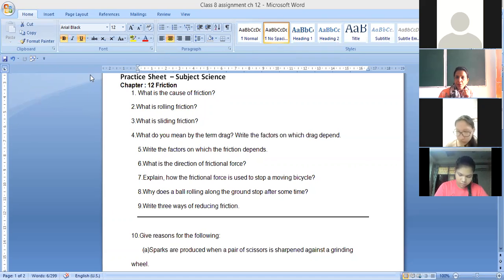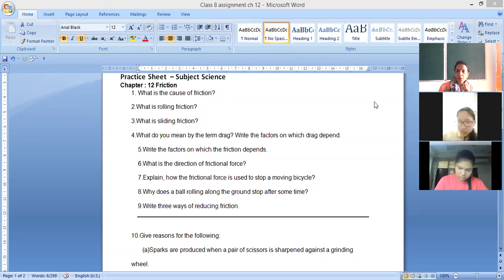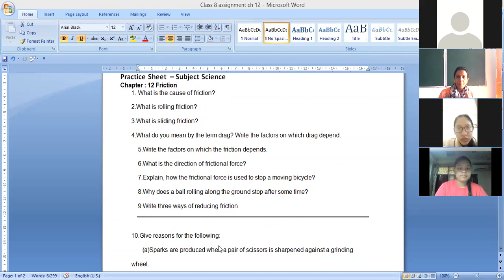What is sliding friction? Yes, Ananya Prasad, tell. The friction between two bodies in sliding contact. Okay. When two objects are in sliding contact, that type of friction is known as sliding friction.